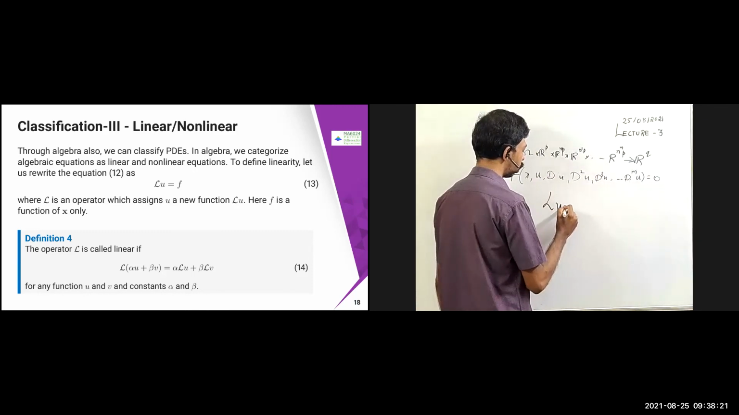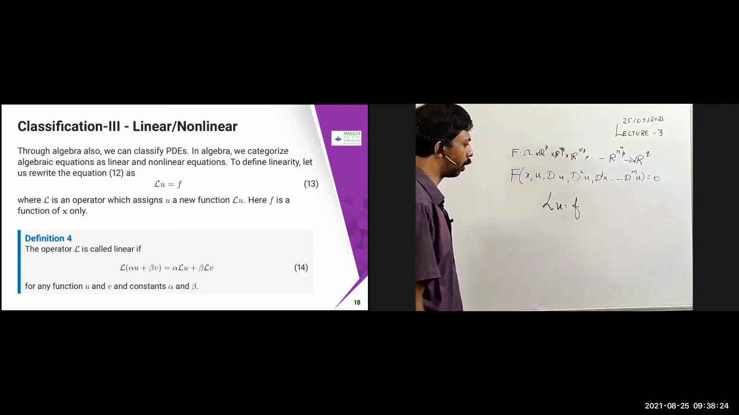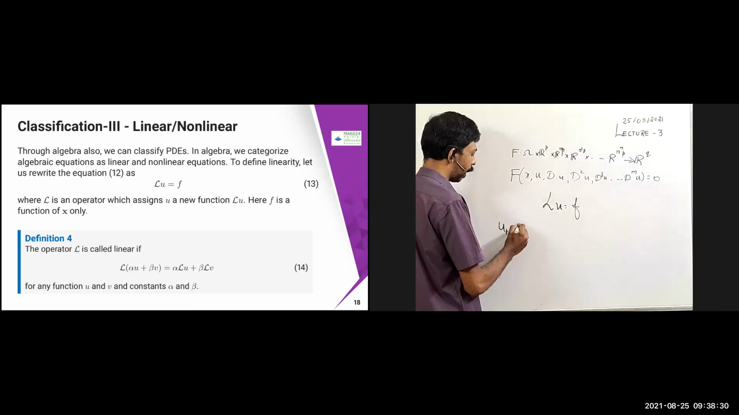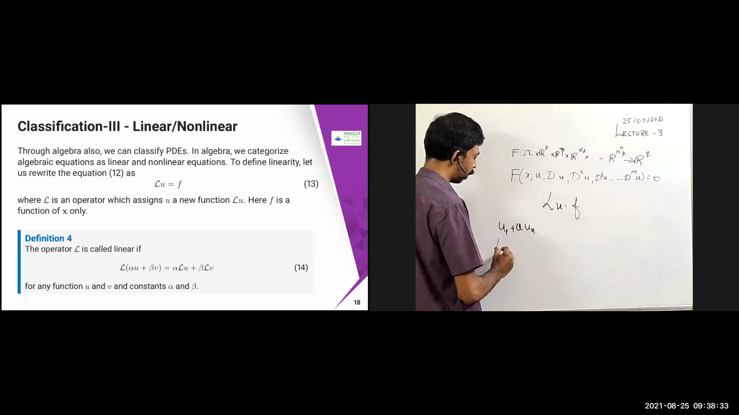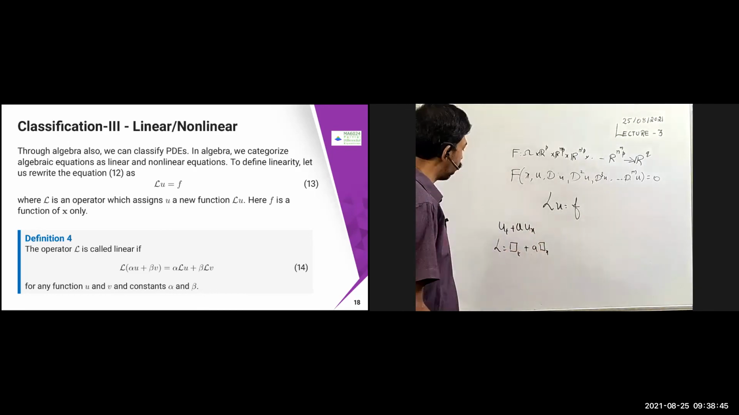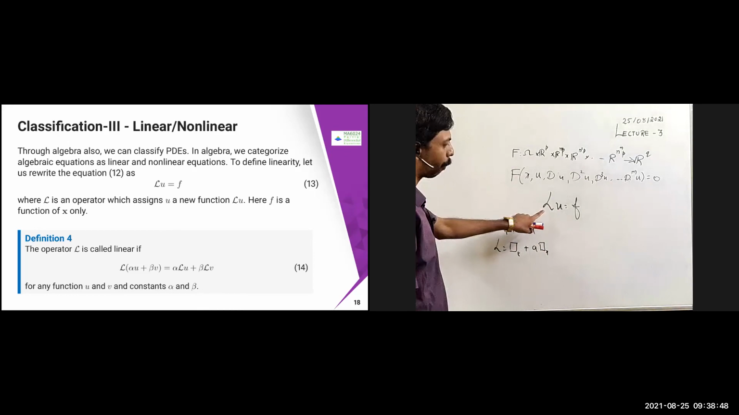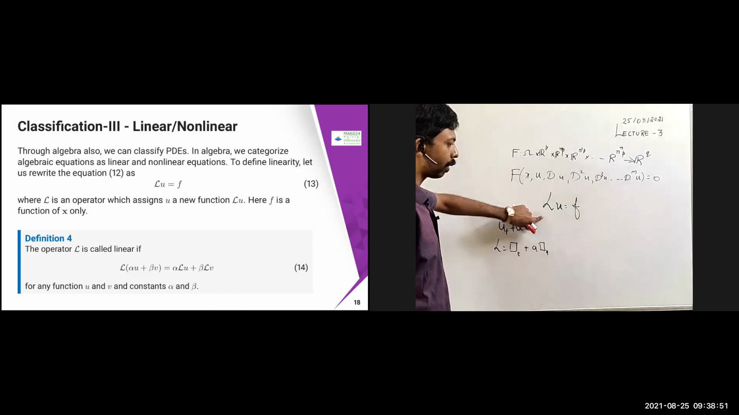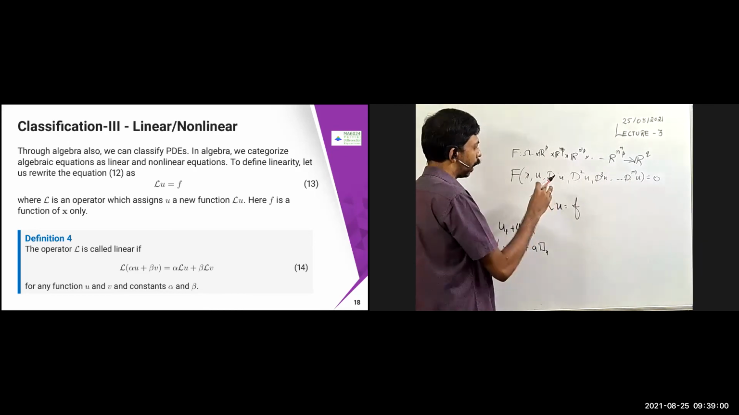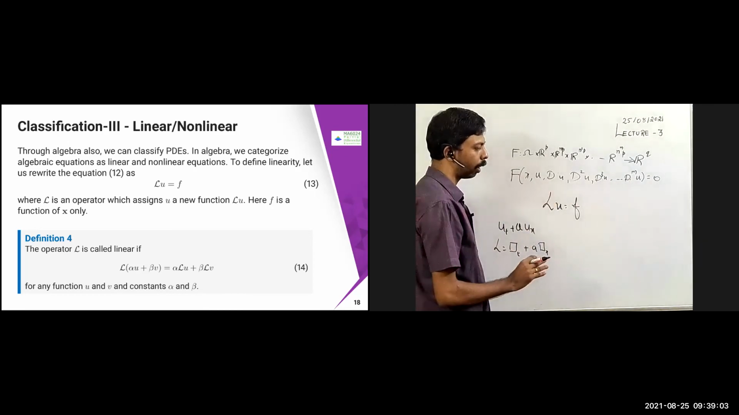L u equal to f. Suppose it can be written in this way, where L is some operator. For example, if I write U_t plus a U_x, I can write L as something like the derivative with respect to t plus a times the derivative with respect to x, and here I can just replace with u. So this box which I filled is some operator. Depending on whether this operator is linear or not, I can choose. It is not necessary, since I mentioned an operator here, that it is linear. If this operator is linear, then it is called a linear PDE.